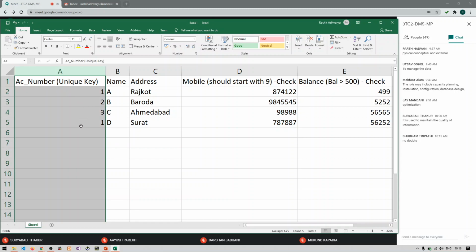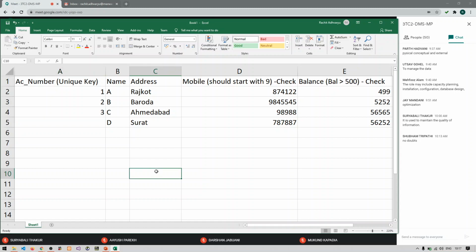It means that there is one duplication of data. So here one cannot be allowed to be entered because one is already available in this column. So we need to change this particular account number. Let us say I am changing it to empty. I have kept here D, Surat, this number and this balance, and I have not given anything to this particular column.